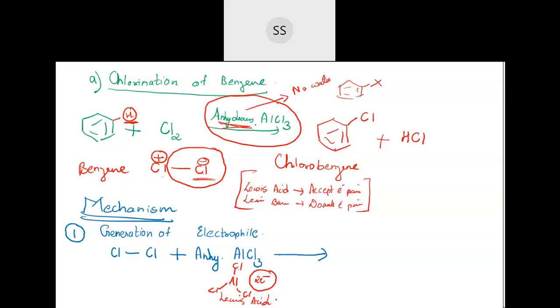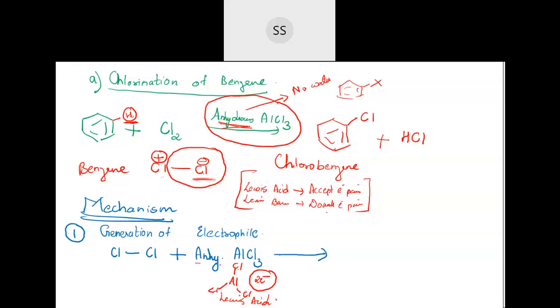Okay, so why is it anhydrous? Because if you take water, water can donate an electron, correct? So if water donates, then they will become stable. They won't require an electron, so they will not serve this purpose. They will not act as a Lewis acid. So that's the reason why they don't take them in the presence of water. I hope this part is clear.